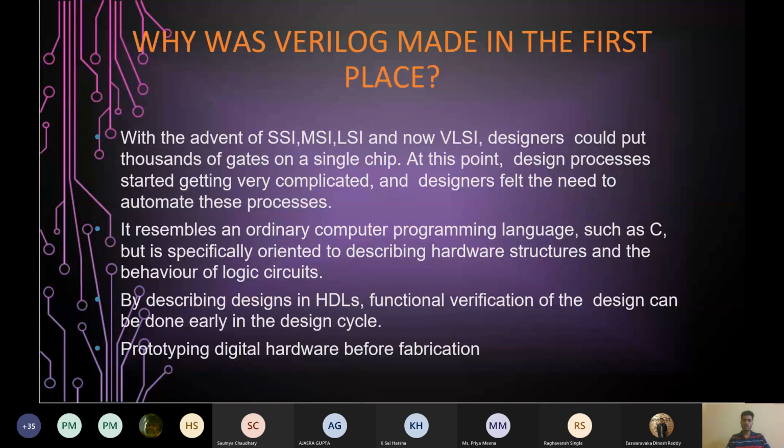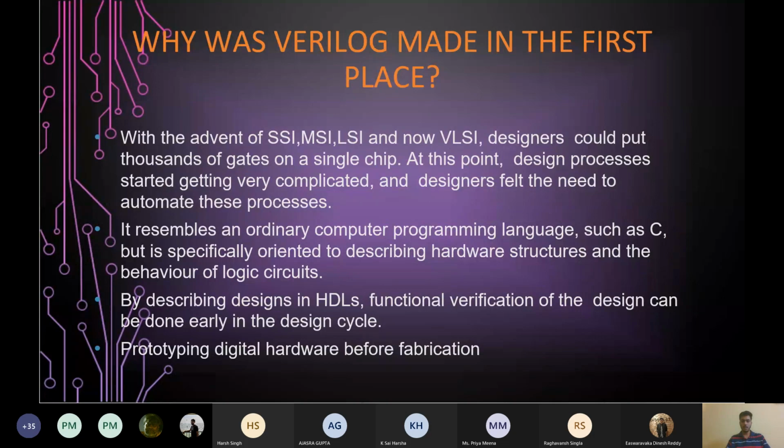So the designers and the engineers felt, what if we have some language in which we can describe our circuit, a description language basically, and then we can use it at the prototyping stage for functional verification, debugging, simulation, etc. So it resembles an ordinary computer programming language, as I said, such as C. But the difference is it is specifically oriented to describing only hardware structures, not like a general programming language. Its function is only to describe the hardware structures and the logic circuits.